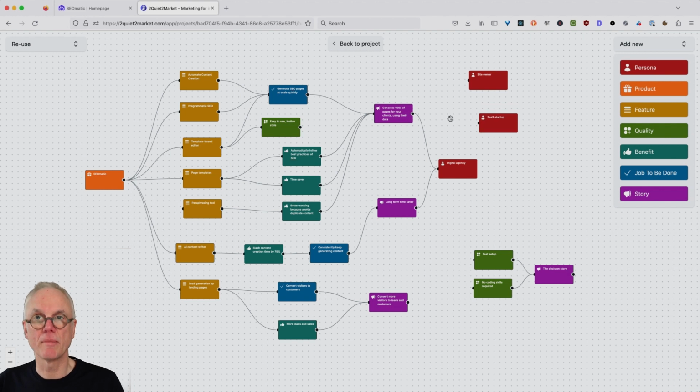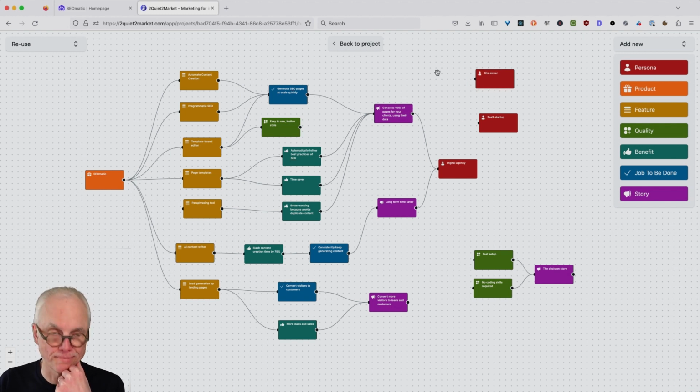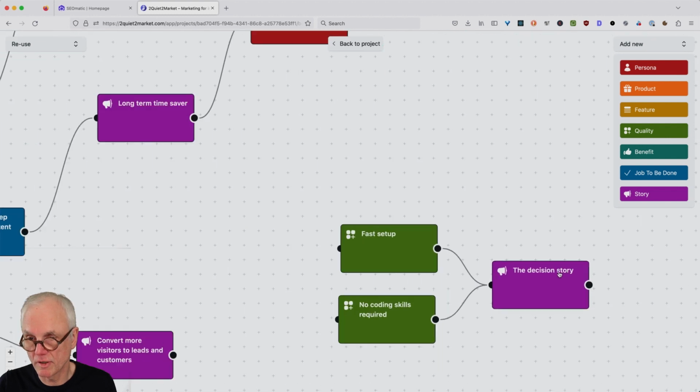SaaS startup, if I imagine the CEO of a SaaS startup, maybe they have a different requirement. They are prioritizing things differently. Or a site owner, let's say a webmaster of a big site, he or she will have maybe another different opinion. So they would need other stories. People who are very early in the buying selection process would need this decisions story here.